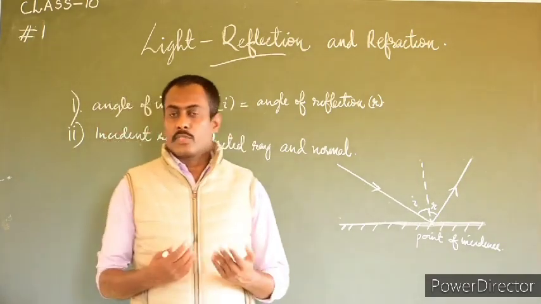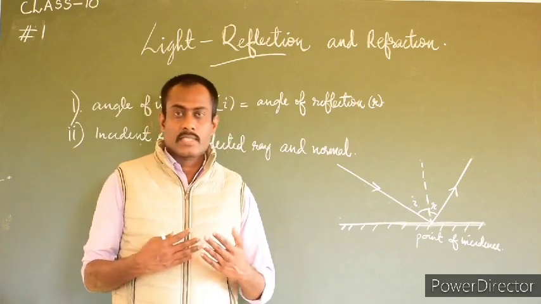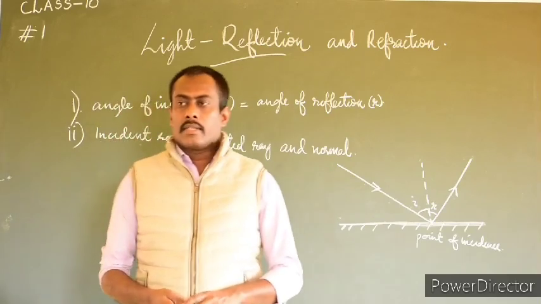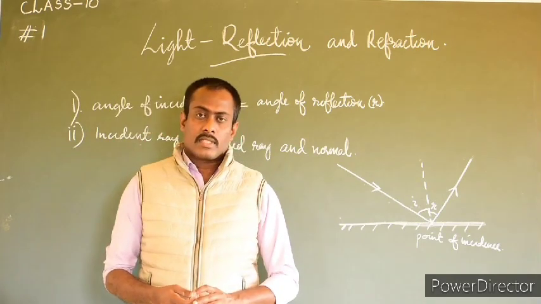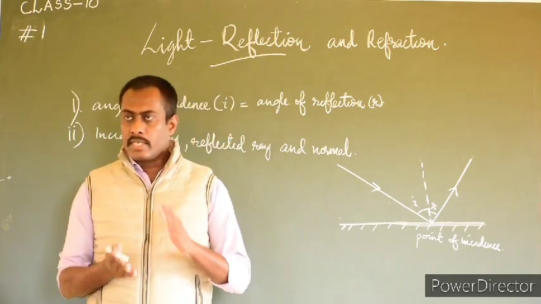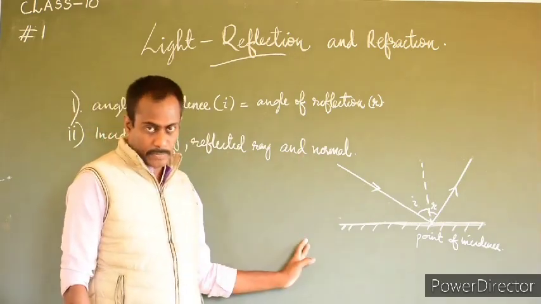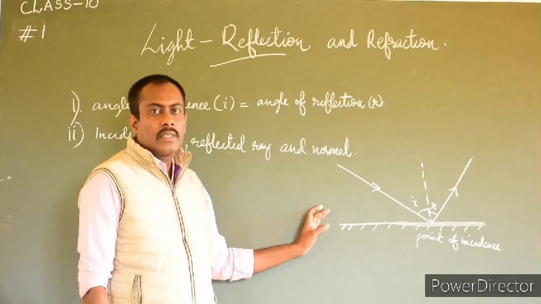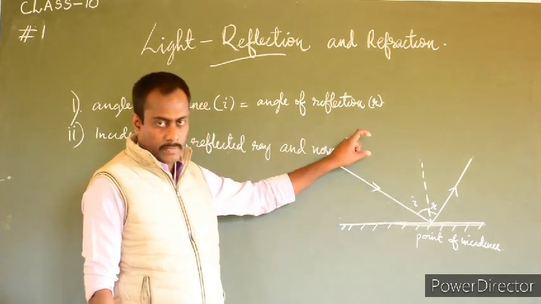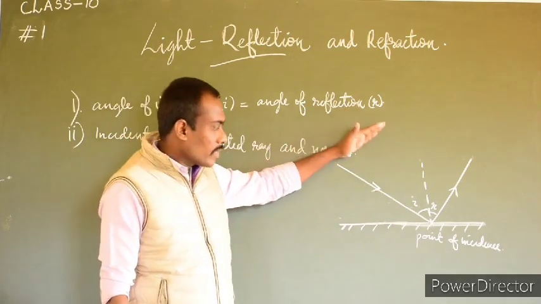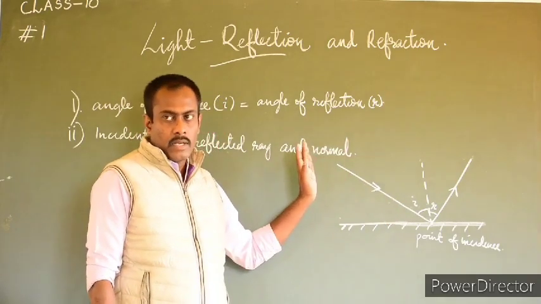Plain mirrors are the mirrors we generally use at home for shaving, to see our faces, or makeup mirrors. Another kind of mirrors are spherical mirrors. What are spherical mirrors? Spherical mirrors also reflect light, but they are spherical in shape, because each is a part of a sphere with an aperture, and it reflects the light.